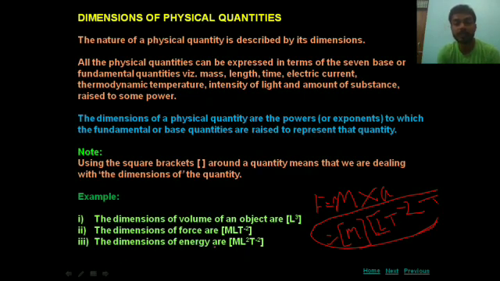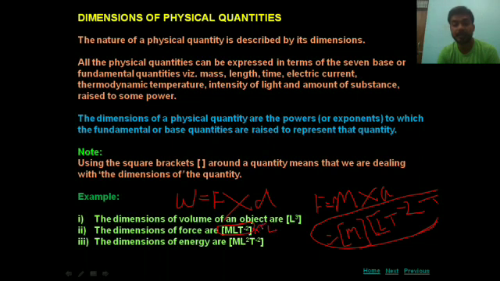The dimension of energy is ML square T minus 2. Students, you know very well that work is a form of energy. Work is equal to force into displacement. We have the dimension formula of force, and multiply it by the displacement.